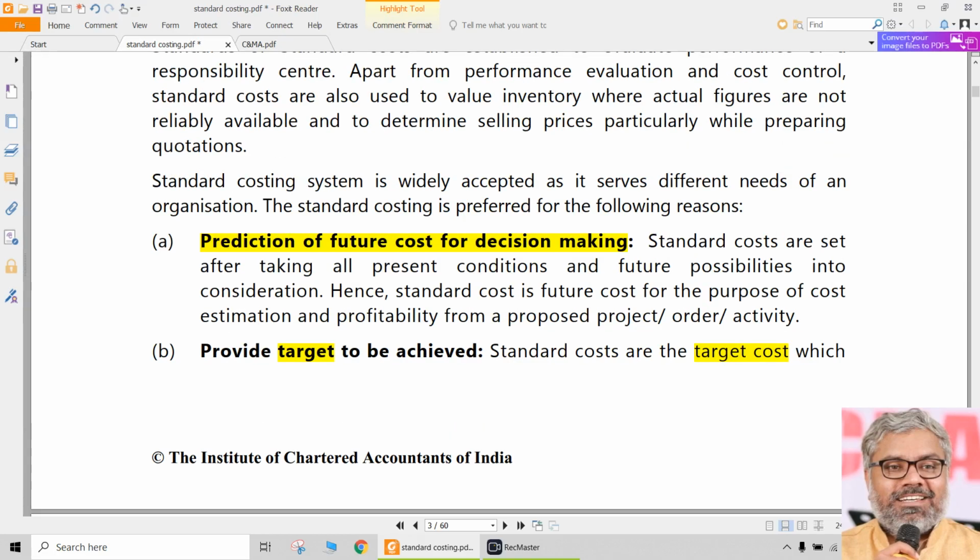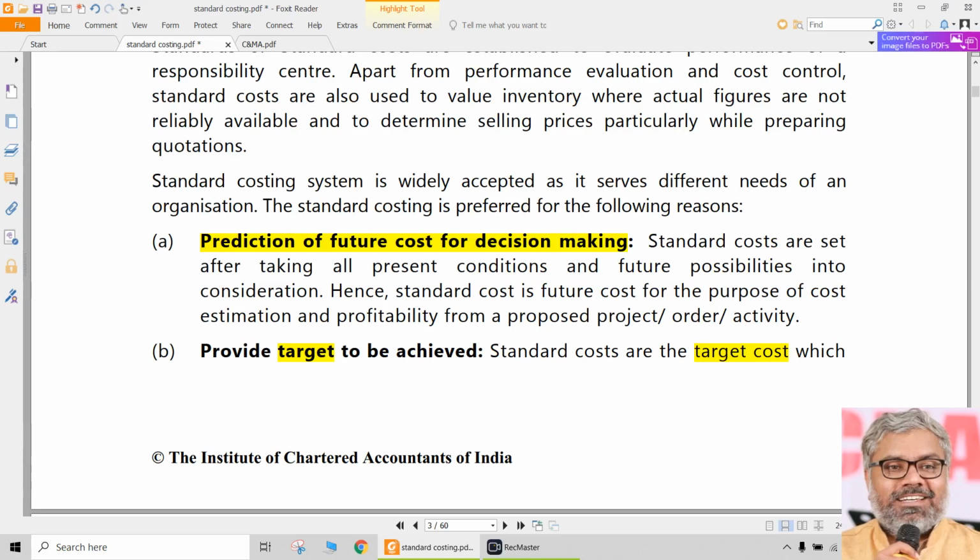What the budgets will give is the direction, no doubt. Budgets will give the direction. Okay, boss, you have to go north. Fine. Is there a compass with you? Yes, sir. There is a compass. Okay. Are we following the same track? Yes, sir. We are following the same track. Fine. That is budget. But what will the standard give?